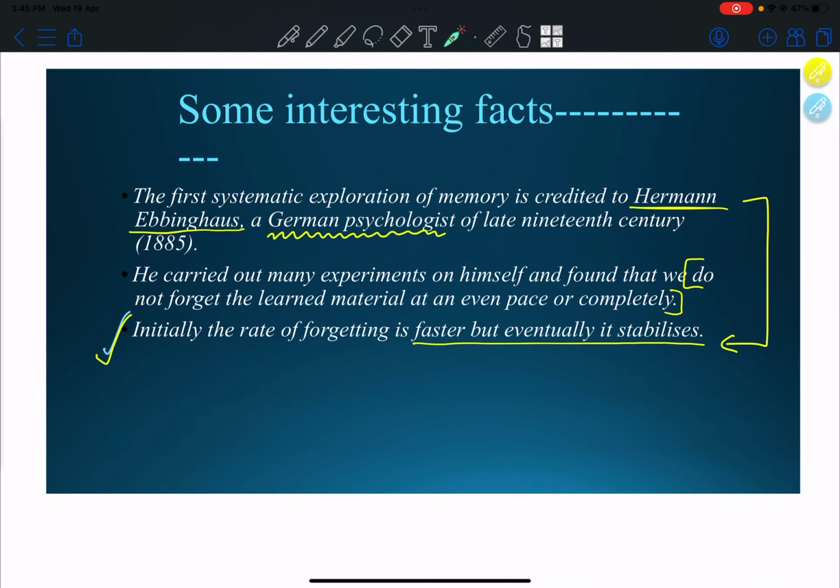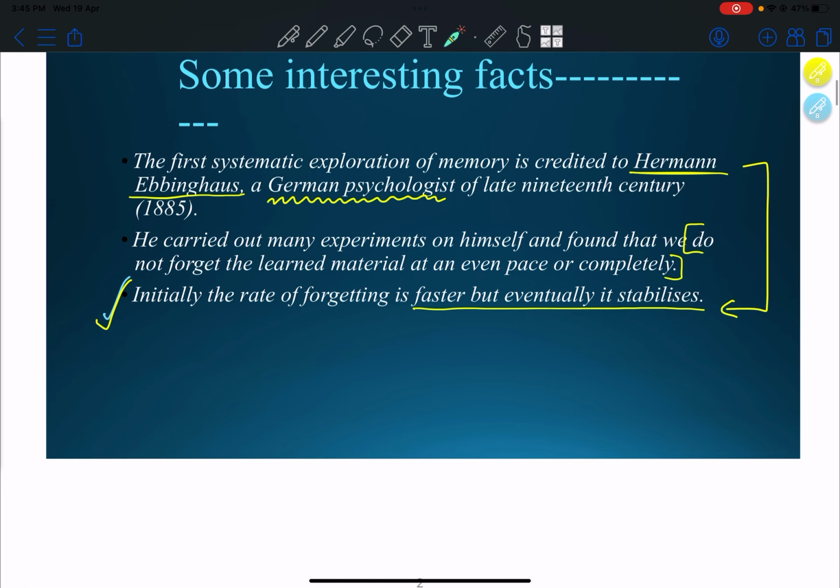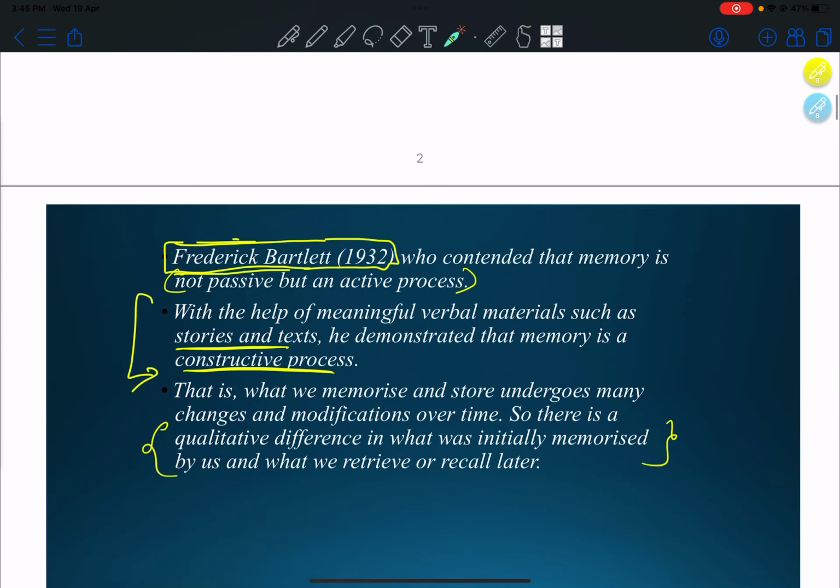The first systematic exploration of memory is credited to Hermann Ebbinghaus, a German psychologist. He found out that we do not forget the learned material at an even pace or completely. Initially, the rate of forgetting is faster, but it eventually stabilizes.